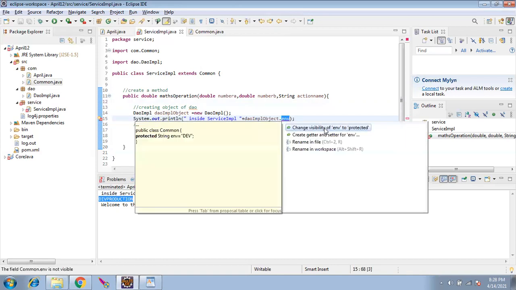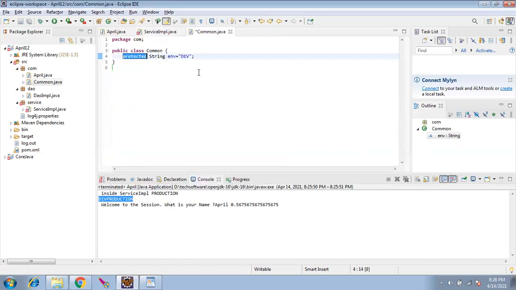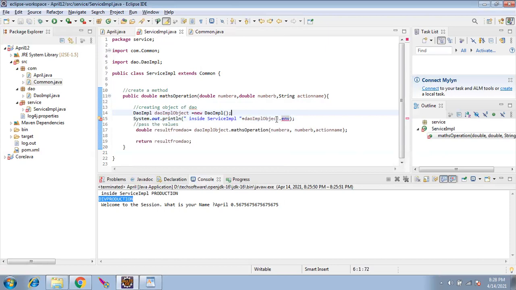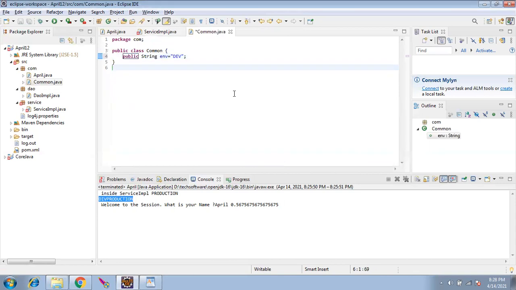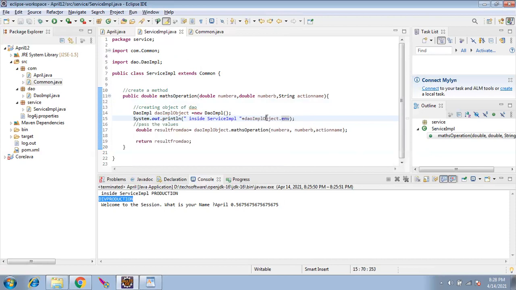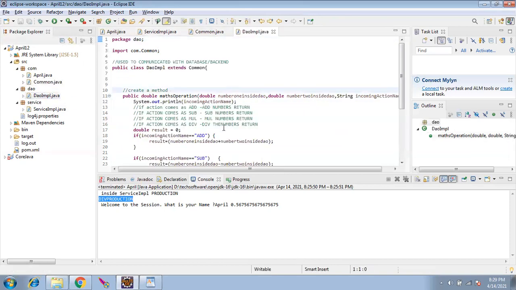Still listen to protector. Okay, we change it to protector. Change using to public. Whatever it is telling, we'll change it. I'll tell you tomorrow in detail. We'll cover the private, public, and protected. I'll try to delete this without object. I'll try to access. It should work. Yeah, it should work actually. Here also can try to print out.